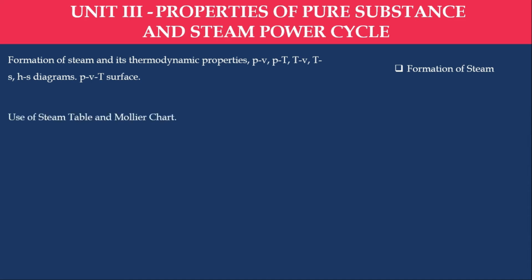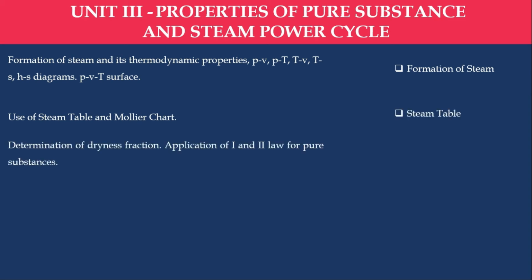Next one, how to use steam table and Mollier chart. These two are very useful for finding out the properties of formation of steam. Next one, we will discuss how to find out dryness fraction during phase change from liquid to vapor. Also, how to implement these things on first and second law of thermodynamics, that we will discuss here. Problems.